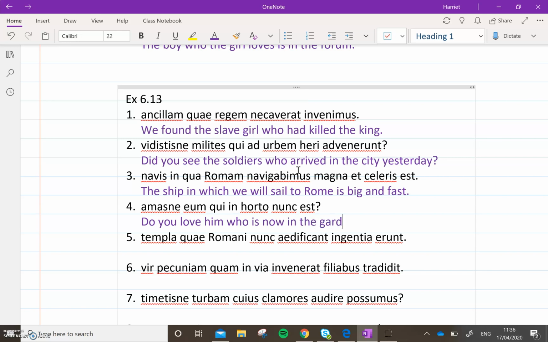Now, let's just look at that sentence because it doesn't really make a lot of sense. Do you love him who is now in the garden? So, you can put in a noun here. Do you love the man who is now in the garden? That will be fine.